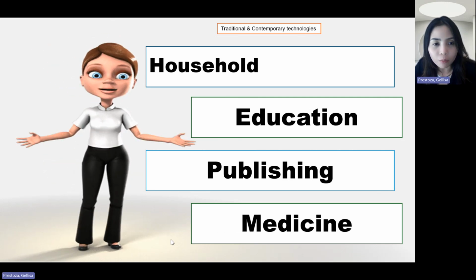So let's compare the traditional technology that we are using in the household. What are those manual processes that we were using before inside our house? Say, for example, back then we were using the stove, no? We were using charcoal, yung diuling na way ng pagluluto natin, or not even the charcoal, but the wood itself, yung mga wood na puwede ng panggatong.